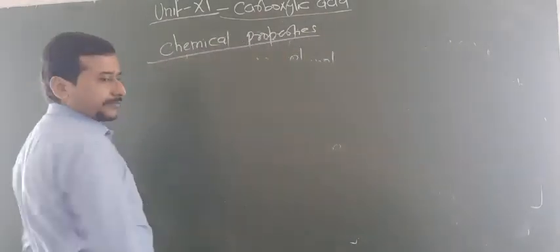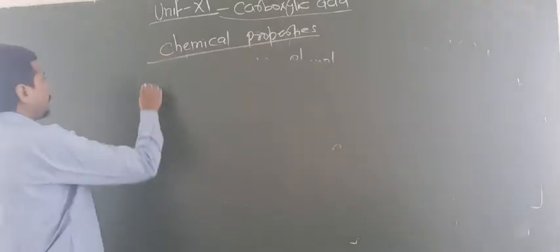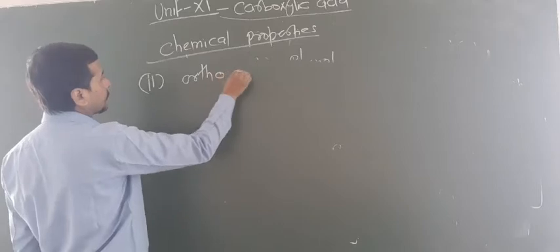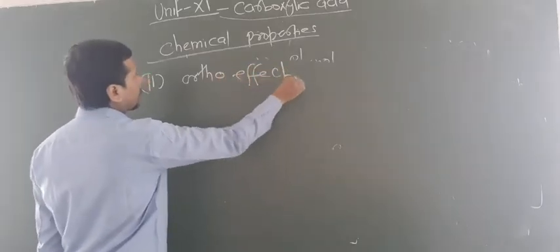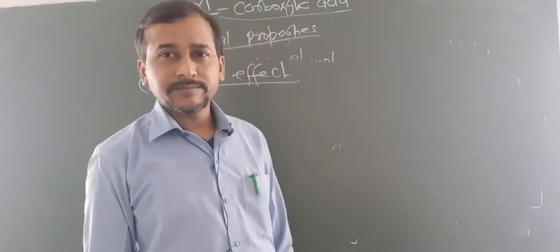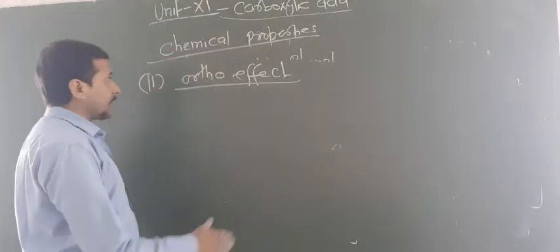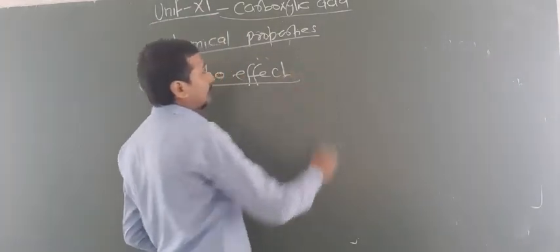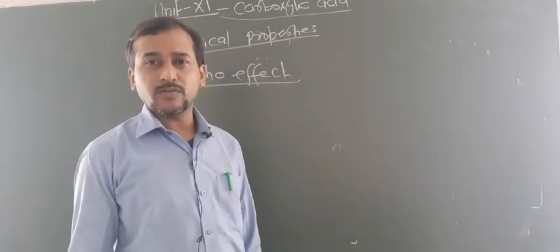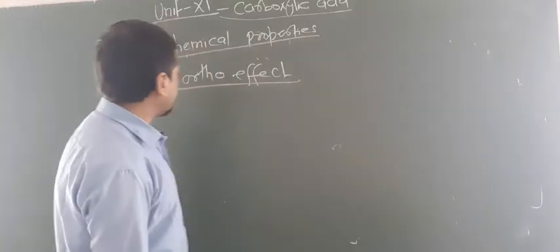Next question arises, what is the ortho effect? So second point, ortho effect. Now in case of amines I told you about the ortho effect, in case of aniline, the ortho anilines are less basic than aniline.